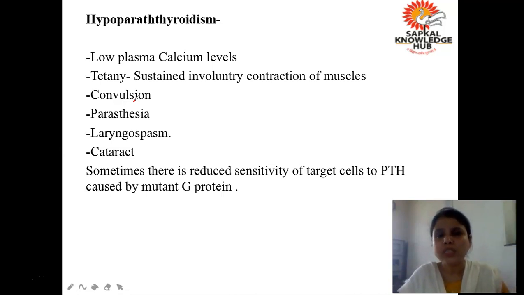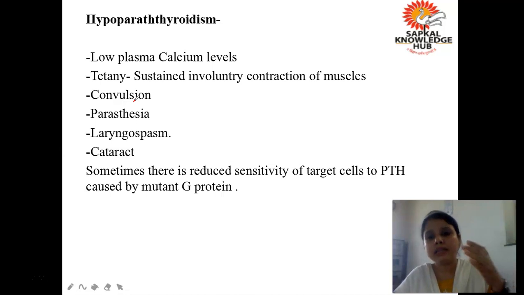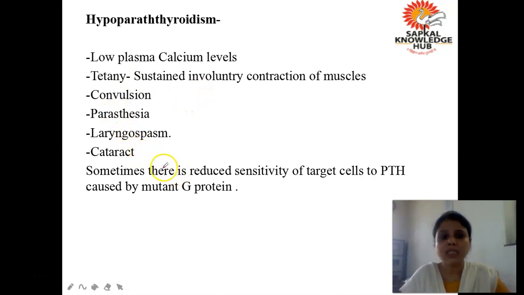So what is the direct consequence of hypoparathyroidism? There is a decrease in the level of calcium in the blood, which is mentioned here. These are some of the symptoms which are given. Low plasma calcium level, tetany. Tetany is seen, which is the sustained involuntary contraction of muscle. Convulsions are seen. Paresthesia. Cataract, laryngospasm. Sometimes there is reduced sensitivity of target cells to PTH caused by mutant G protein. Okay. So in hypoparathyroidism, the level of parathormone decreases. As a result, the level of calcium is less in blood, and as a result, you can see these symptoms.